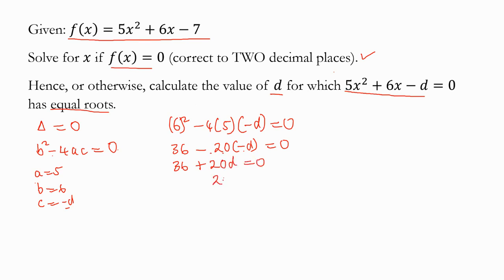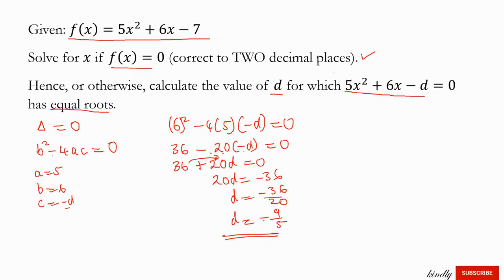And then we say 20d is equal to negative 36 after transposing this to the other side. Then divide by 20 on both sides of the equation. d is equal to negative 36 over 20. Reduce it to its lowest terms. d is equal to negative 9 over 5. Done. That's what you're supposed to do there.